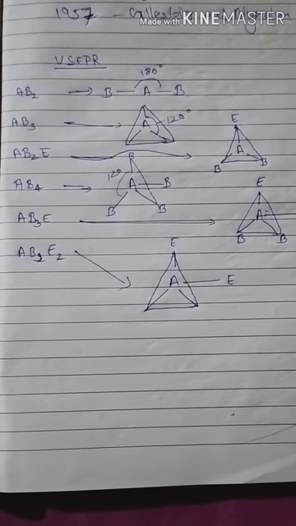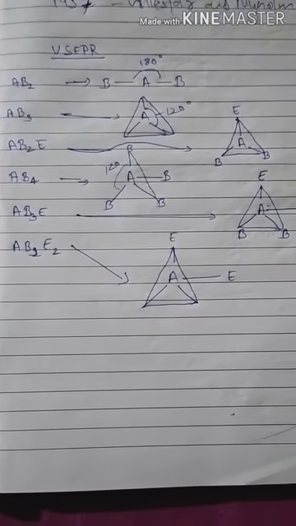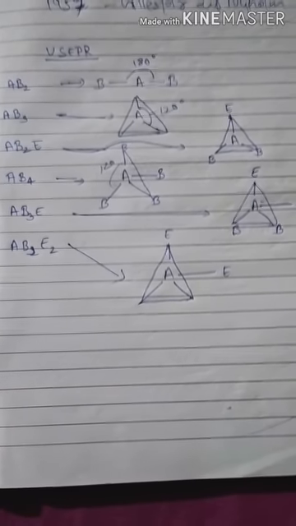Hello friends, VSEPR theory is totally based on simple and regular structures.